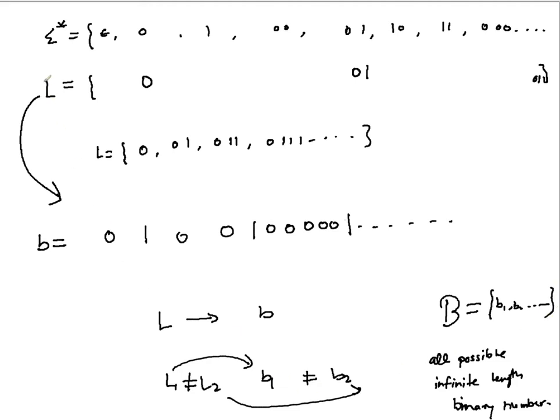What we have done is taken proof that for every language we have a unique binary sequence of infinite length, and if you take all such binary sequences, you're going to get a set of infinite length binary strings. Now what can you comment about that set B, which contains all those binary sequences? Is it countable or uncountable?